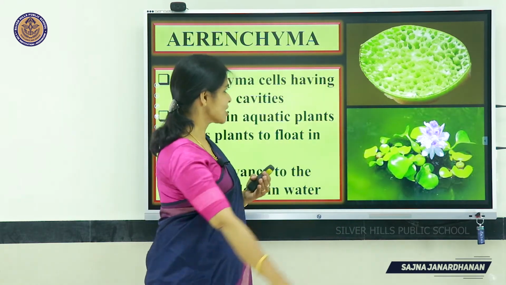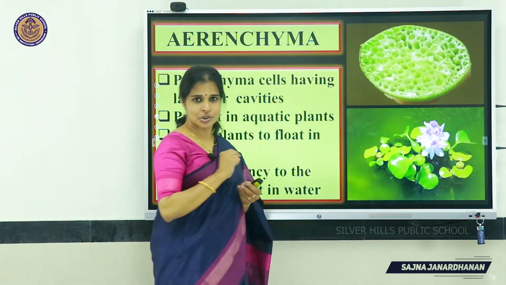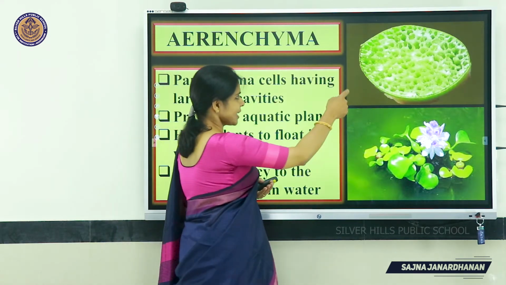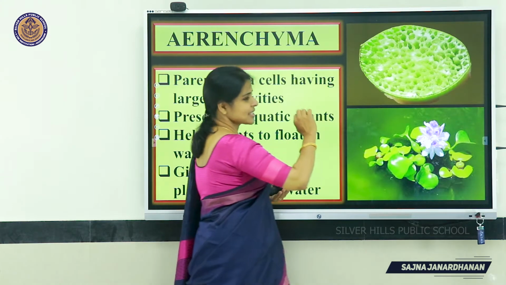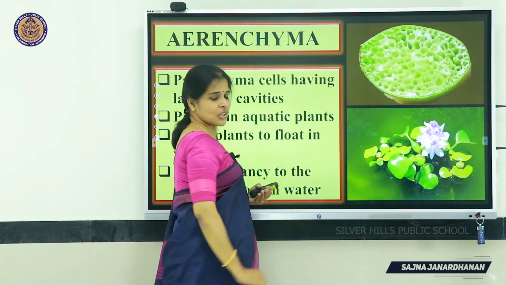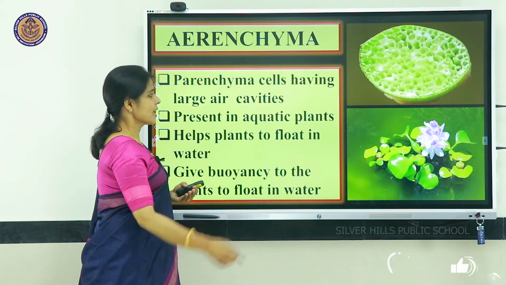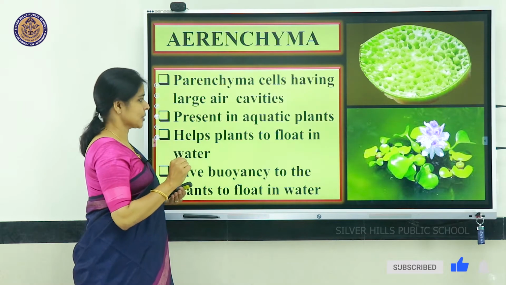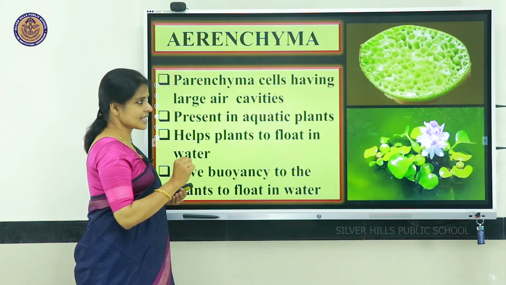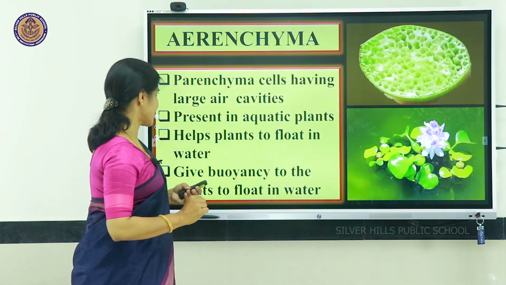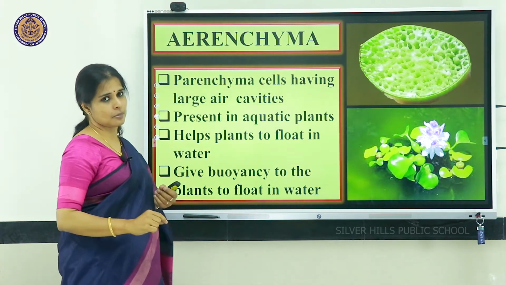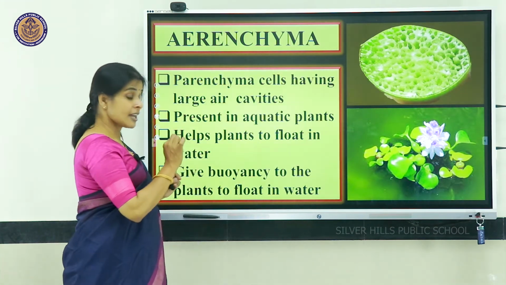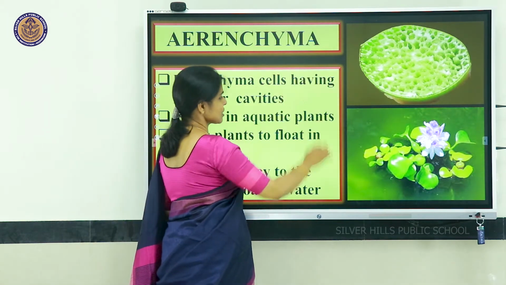If you take a cross section of the lotus stem and just see, you can see a lot of air chambers inside. These air chambers are parenchyma cells which have air sacs inside. Such parenchyma cells which contain air chambers inside, we call aerenchyma. So, what is aerenchyma? Parenchyma cells that have large air cavities present inside.